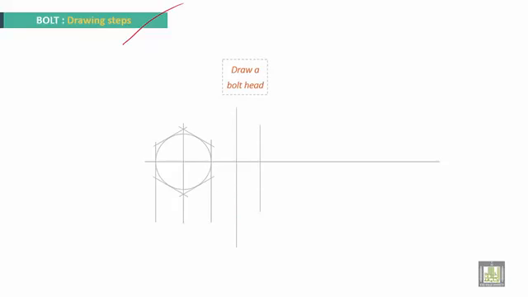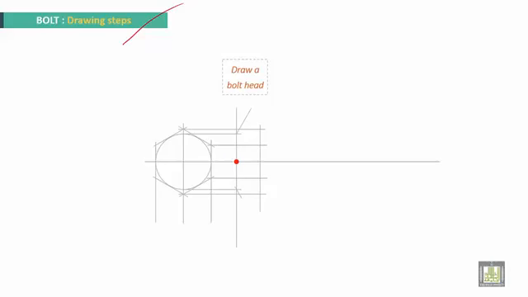This is the head thickness. You have these four summits. Project on the front view here. Make a chamfer of 30 degrees here, up and down.